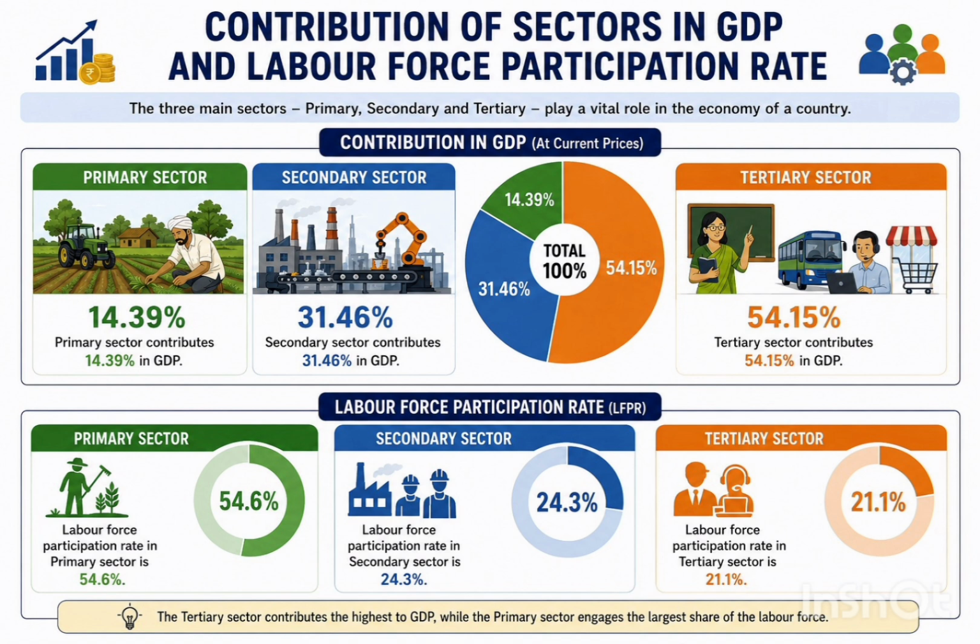2. Labor force participation rate, LFPR. This section details the share of the labor force engaged in each individual sector. Primary sector: the labor force participation rate in the primary sector is 54.6%. Secondary sector: the labor force participation rate in the secondary sector is 24.3%. Tertiary sector: the labor force participation rate in the tertiary sector is 21.1%.